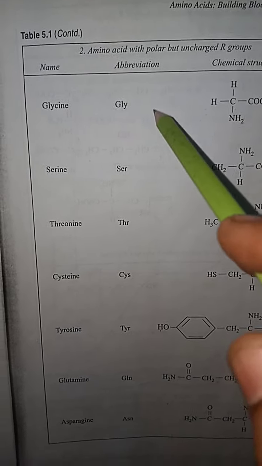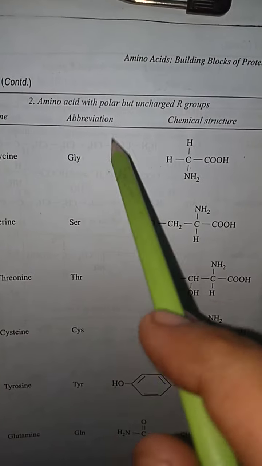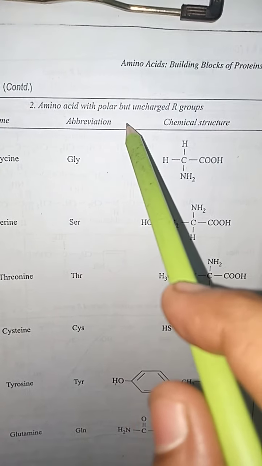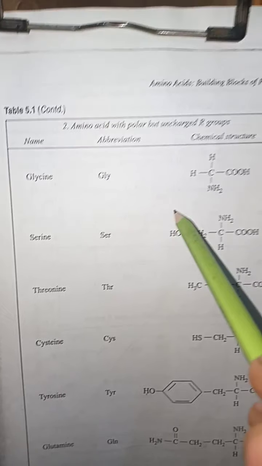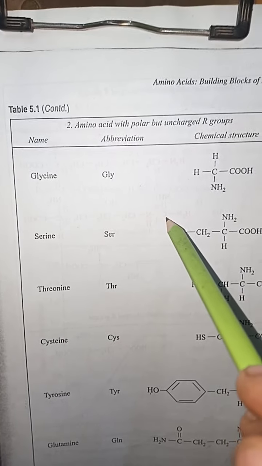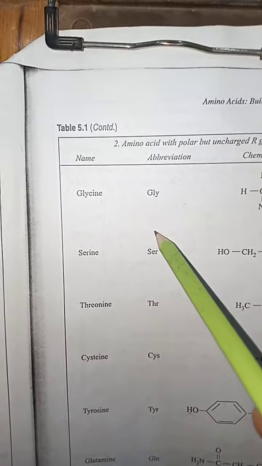Now there is the second category of amino acids, which are amino acids with polar but uncharged R groups. It means that these amino acids are polar but uncharged. How are these uncharged? Let us consider one by one.